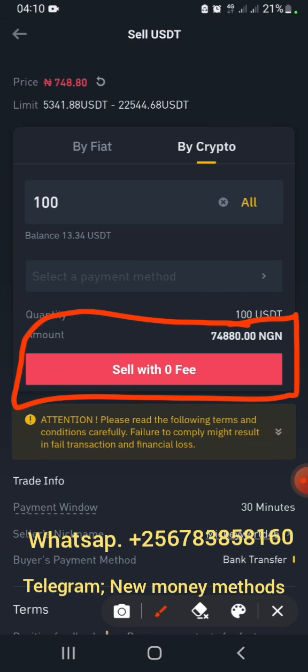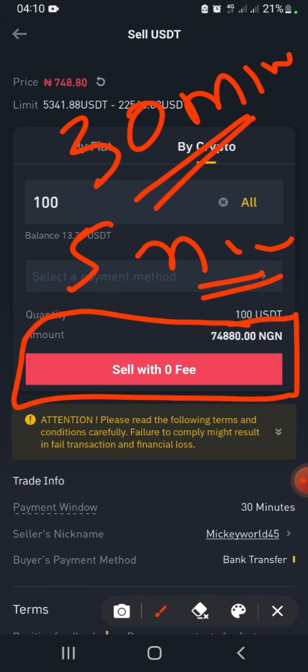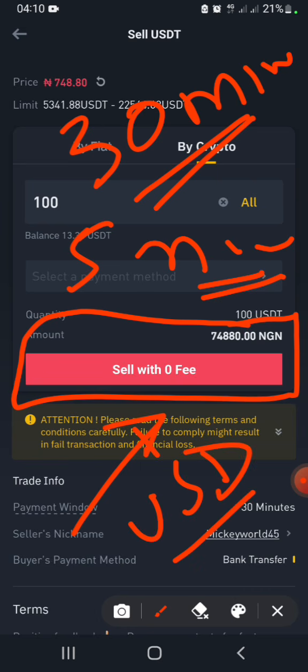After that guy has sent you the payment and you have seen and received the money, because the payment takes at most about 30 minutes, which is not a lot of time, but the cash method takes about 5 minutes. Immediately after seeing the money, you can go ahead on the Binance platform and release your USDT, and you call it a transaction.